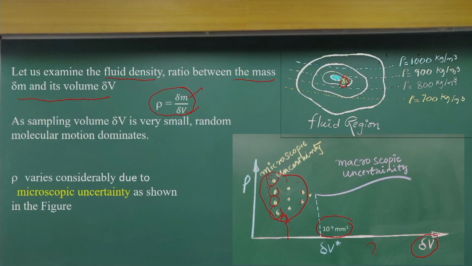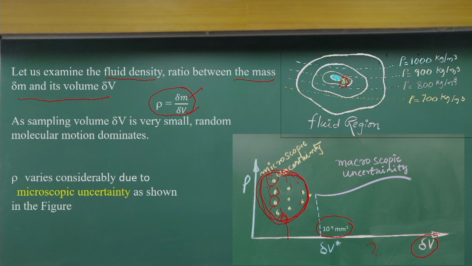As molecules come in and go out, the random motion gives a lot of variation in the density value, since the number coming in and going out are not balancing each other. That is the reason for the uncertainty, and the density will vary drastically.